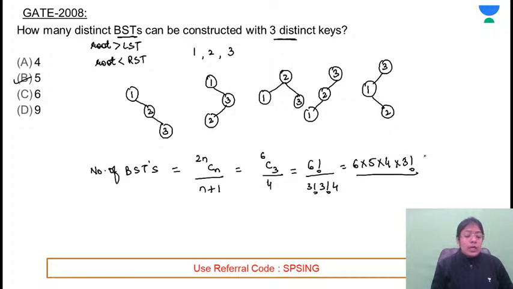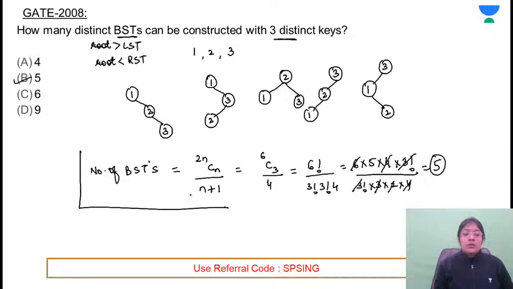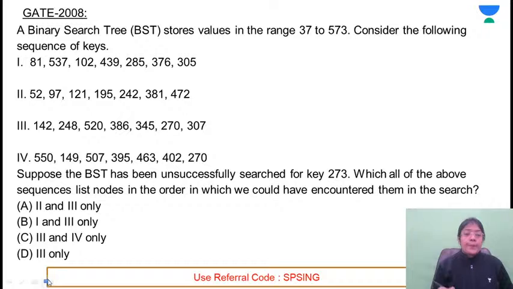Why did I not elaborate this? Because this is just the calculation. However you find it comfortable, you can do that. 3 into 2 into 4. 6 is cancelled out. 4 is cancelled out. So this comes out to be 5. 2n Cn divided by n plus 1. Yeah, that's the correct one. So the answer for this problem is 5. Next question.